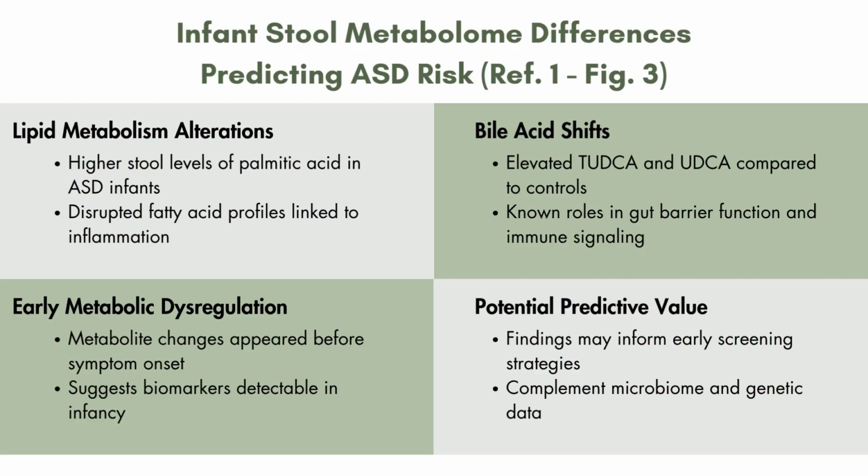And then, going a little bit back to three, I wanted to dive a little deeper because we're talking about the different ND subtypes. This slide highlights the main findings from the infant stool metabolomics analysis, which examined gut-derived metabolites around 1 year of age. First, the researchers observed alterations in lipid metabolism that included significantly higher levels of palmitic acid in the ASD group. We saw before that there were elevated TUDCA levels in infants who later developed ASD. Also, bile acids help regulate gut barrier integrity and immune signaling pathways.